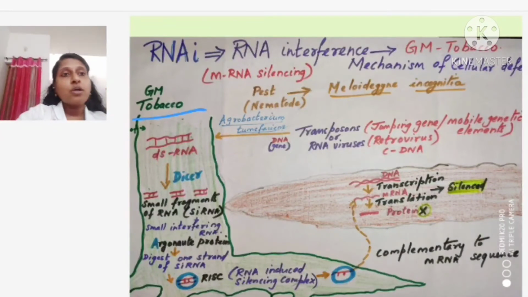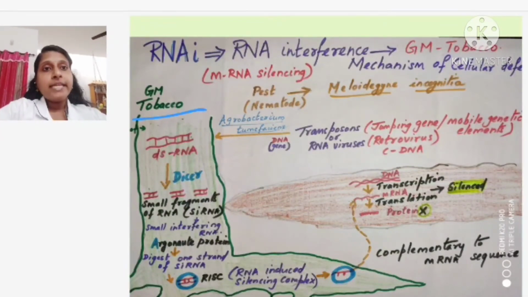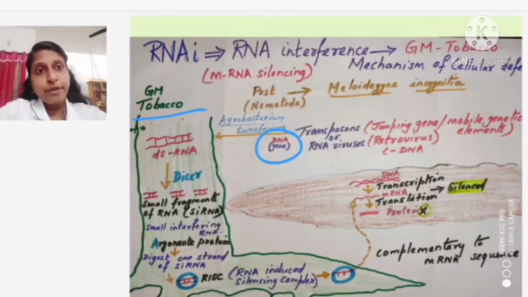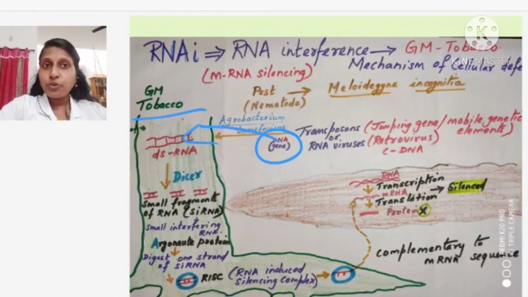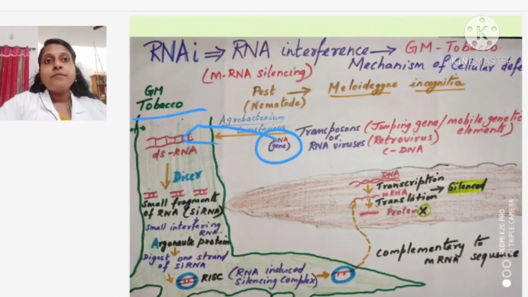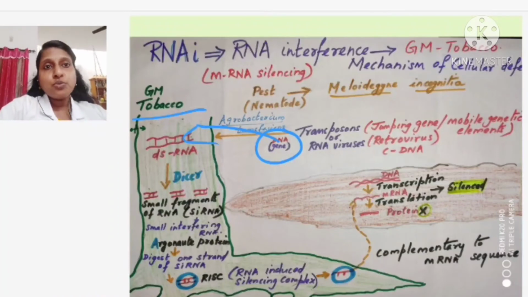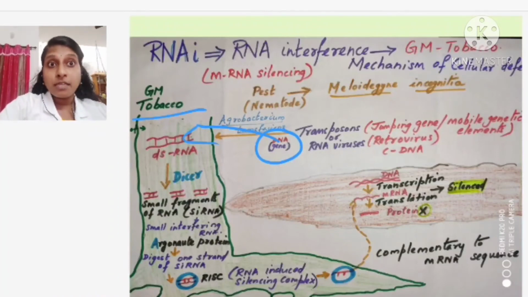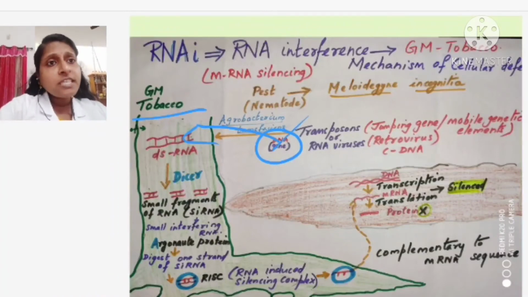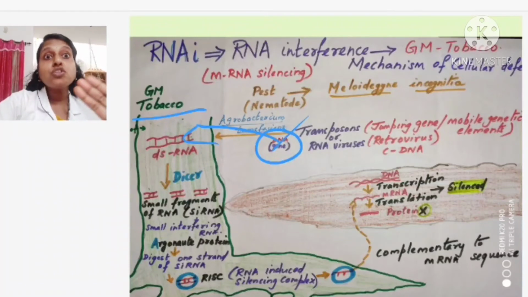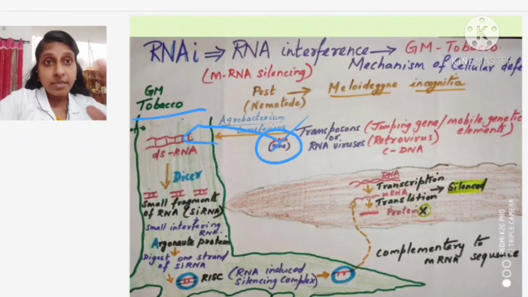One is your source of the DNA. So, this DNA I am introducing into the plant, isn't it? I told you one gene I am introducing into the plant with the help of a bacterium called Agrobacterium tumefaciens, okay. So, this gene which I am introducing into the plant for making this GM tobacco, where from am I getting this gene? What is the source? Source means where is it coming from, okay.